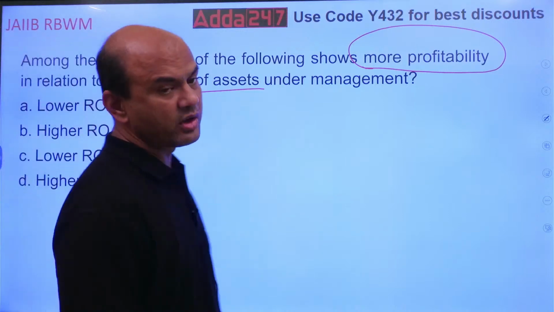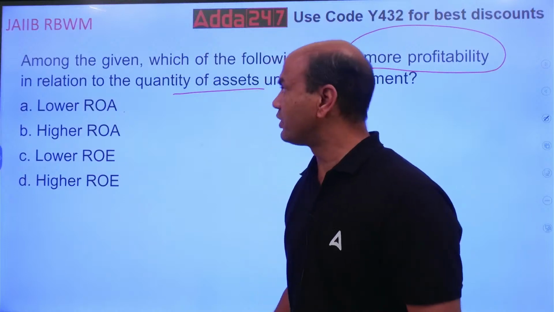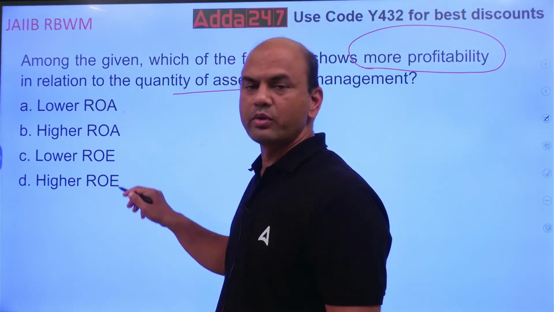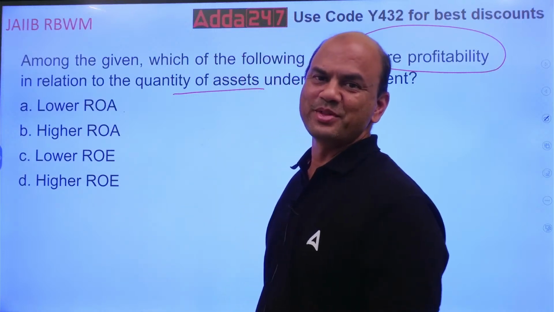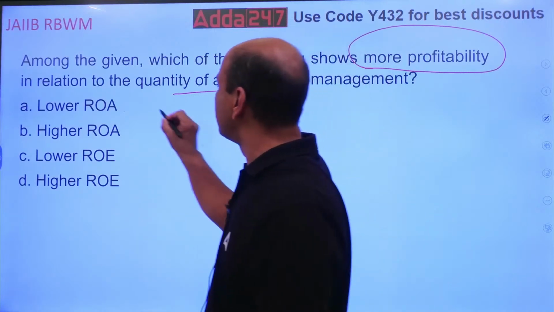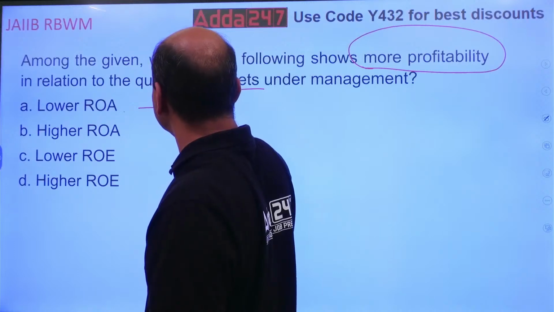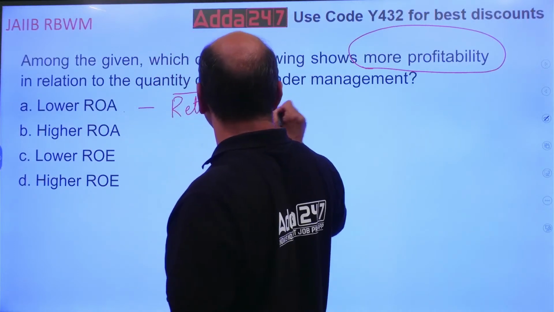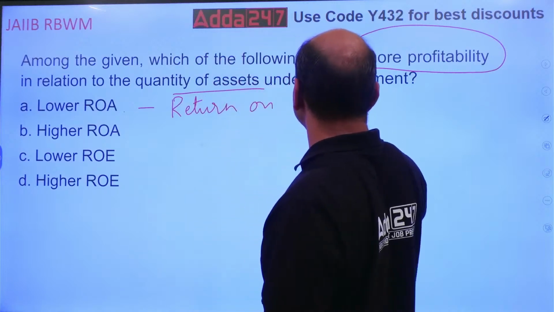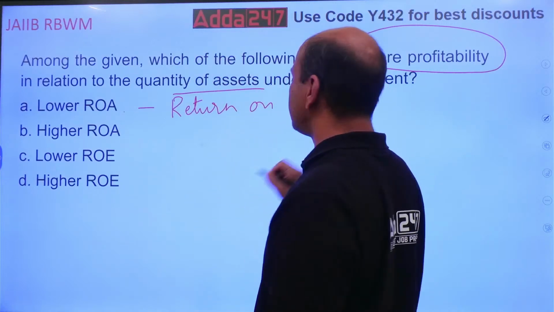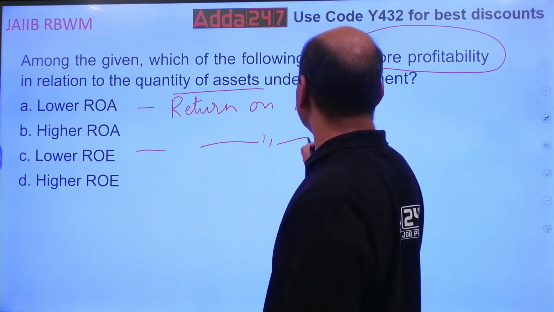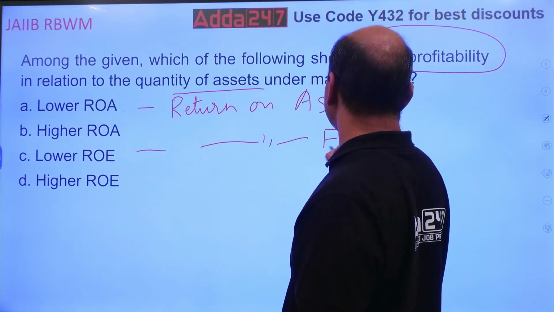See here, you are talking of assets. Whenever you are talking of assets, you must know the full form of ROA and ROE first. What is ROA? Return on assets. And what is ROE? It is return on equity.